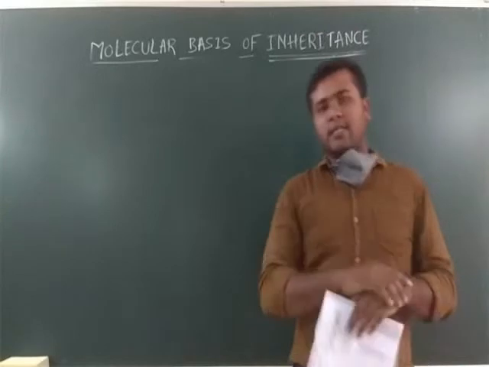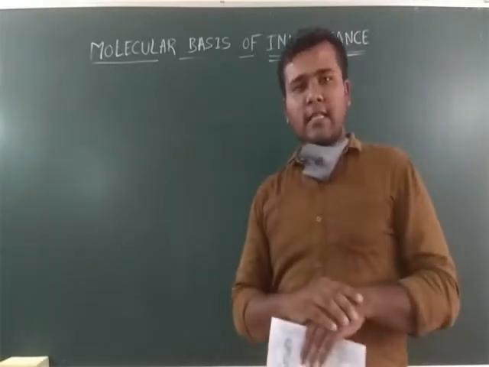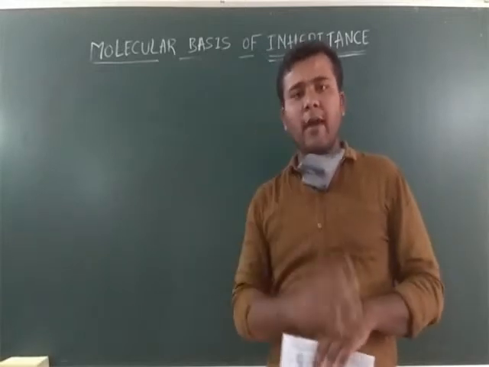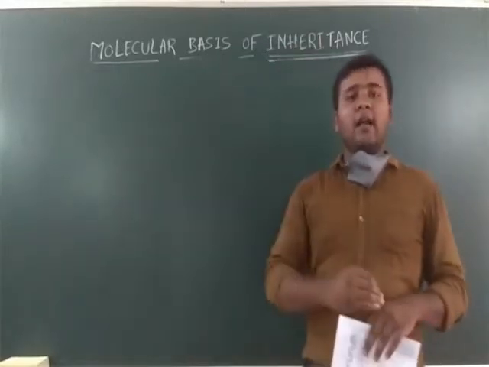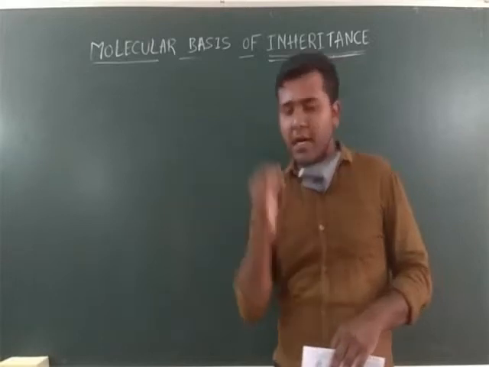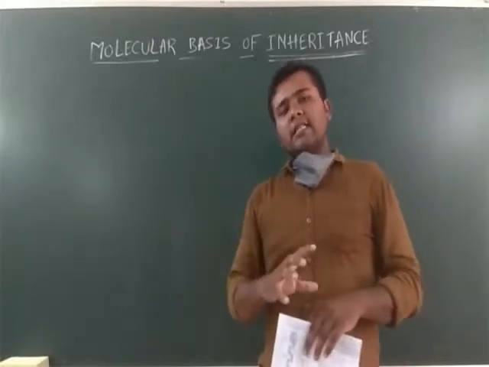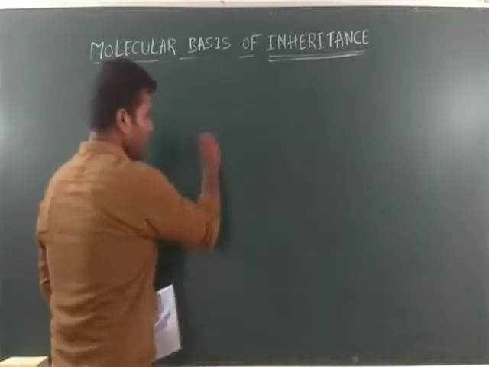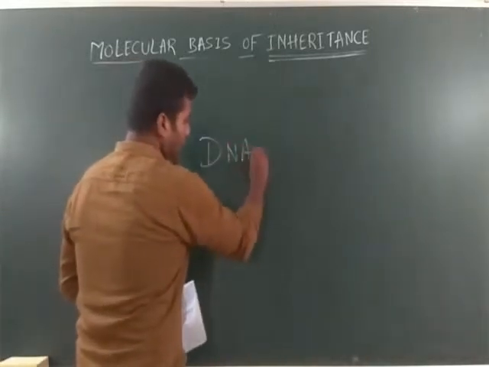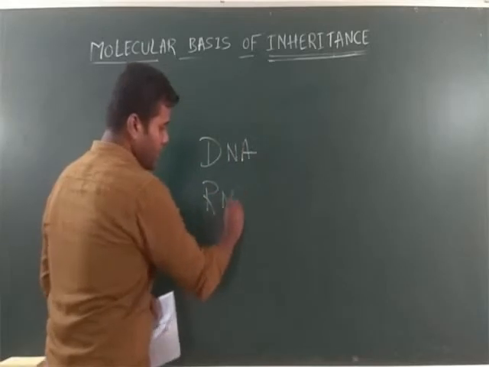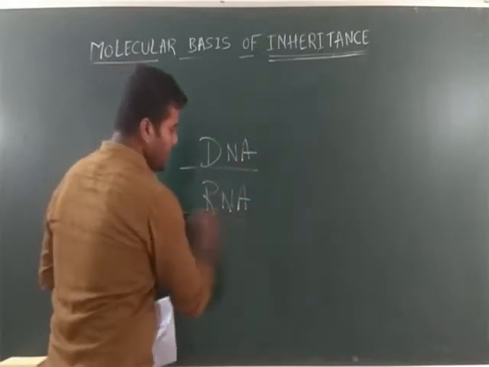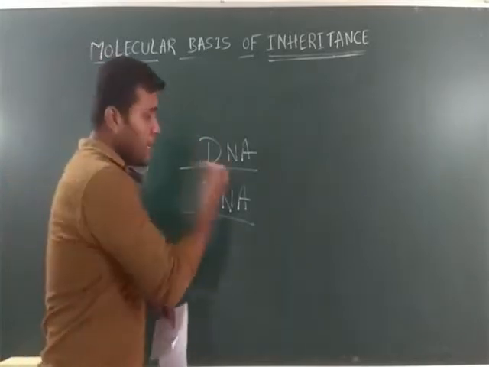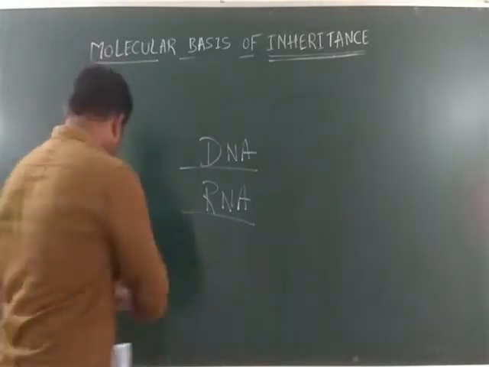Now, nucleic acids. Nucleic acids are the building blocks of genetic material. So keep in mind, nucleic acids are building blocks of genetic material. Nucleic acids are of two types. One is DNA and another one is RNA. Keep in mind, these two are the types of nucleic acid.